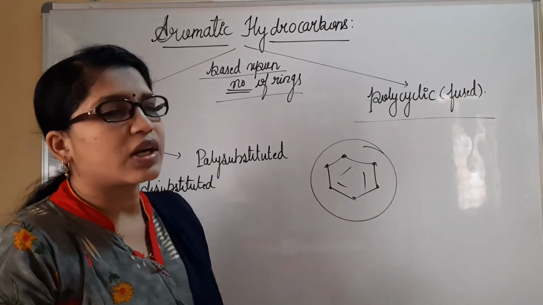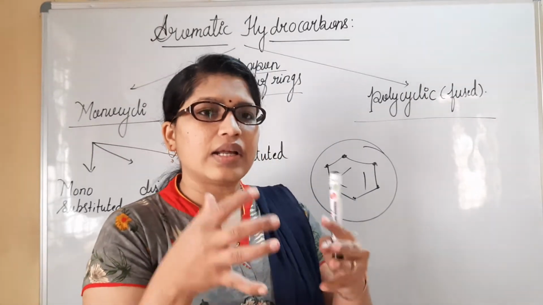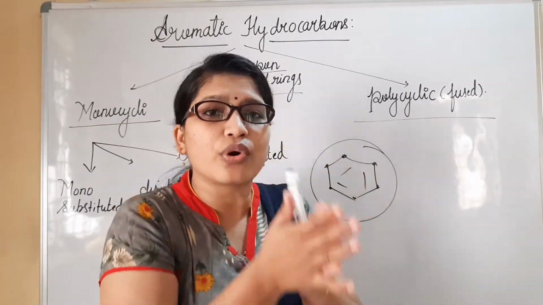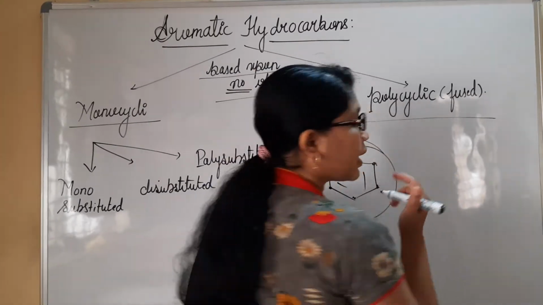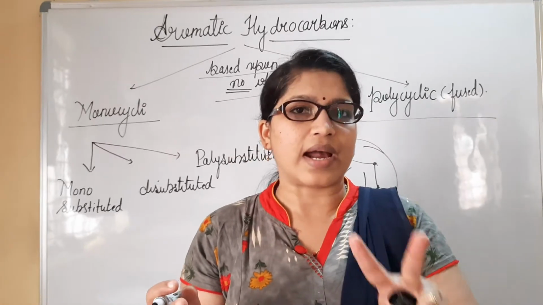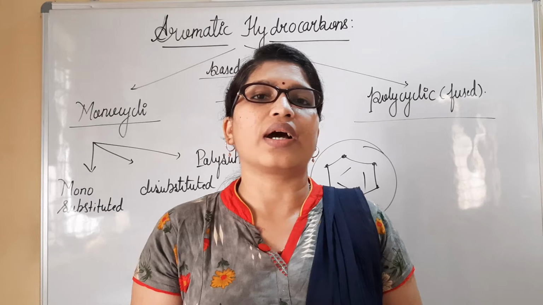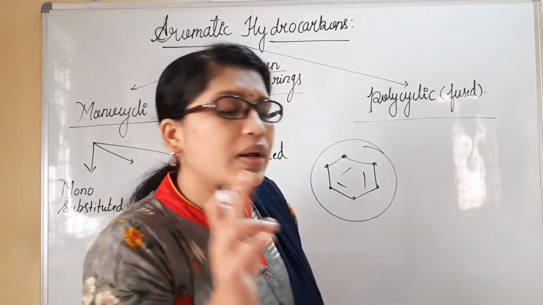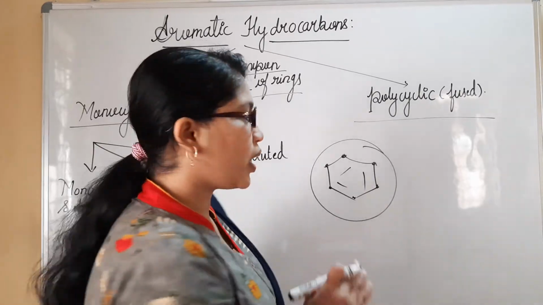Polycyclic aromatic hydrocarbons, which I have written here in bracket as fused, are very close to each other, directly fused with the carbon atoms of one ring and the other. Fused aromatic hydrocarbons share two common carbon atoms. I will give you an example. Don't worry about that one.